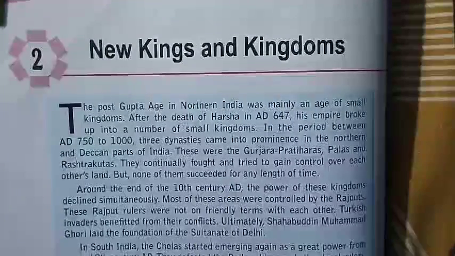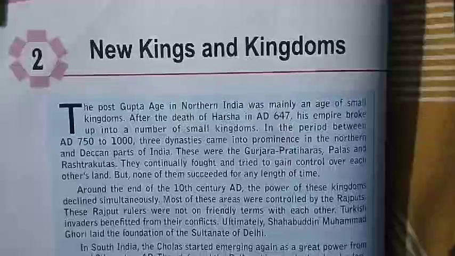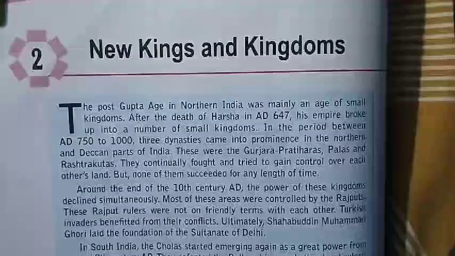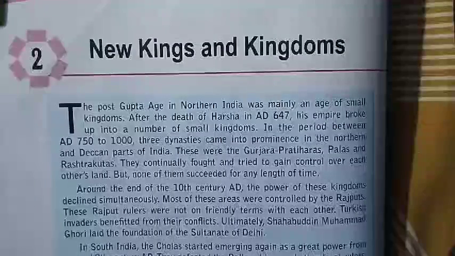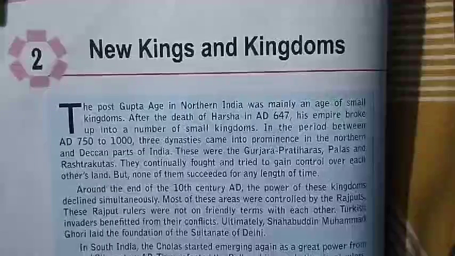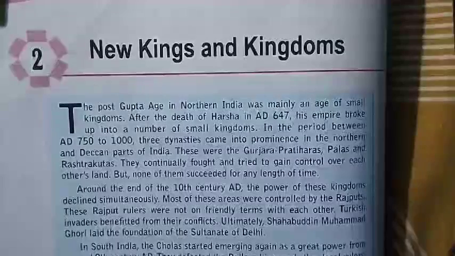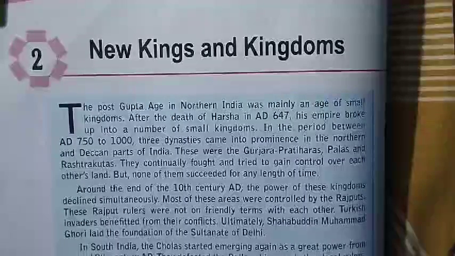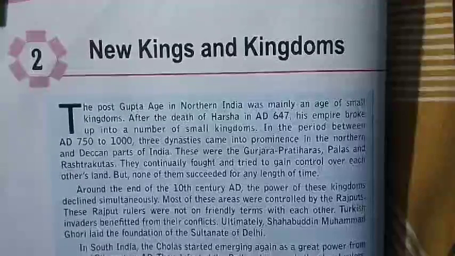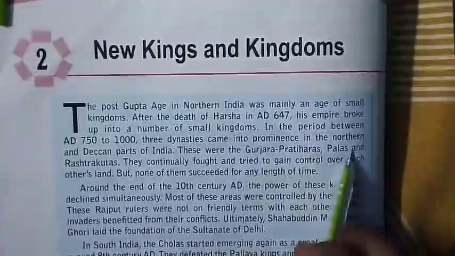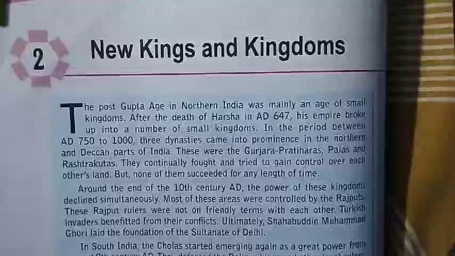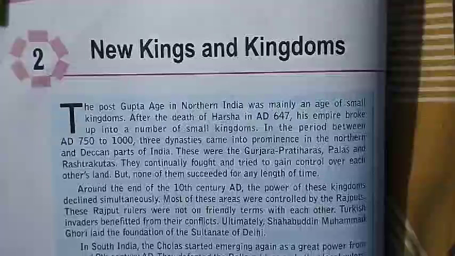Okay, I will explain it. In the 6th class, you have studied about the Gupta Empire and Harsha also. After the death of Harsha, his empire broke up into small kingdoms. Everyone knows that. And in the time period of 750 to 1000 AD, we can see many changes, and new kings and kingdoms emerged, like the Gujjar Pratiharas, Palas, and Rashtrakutas, and other Rajputs also, like the Chauhans.